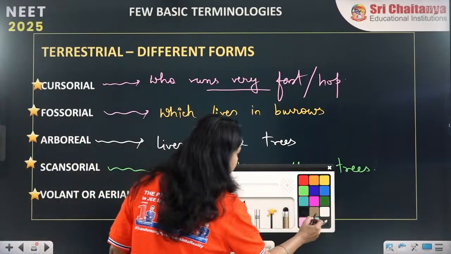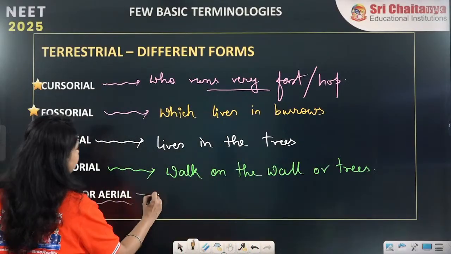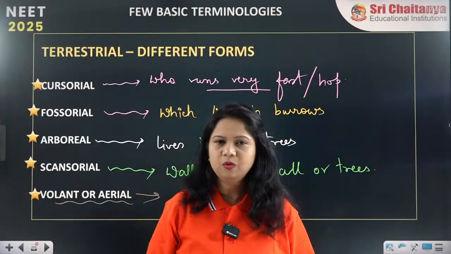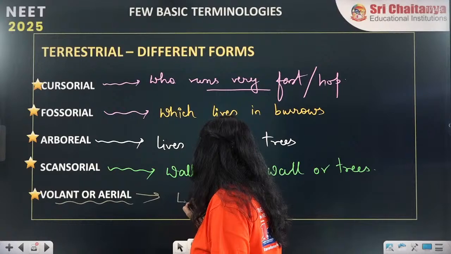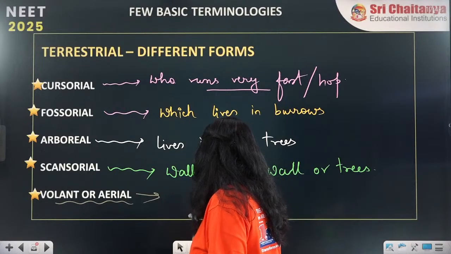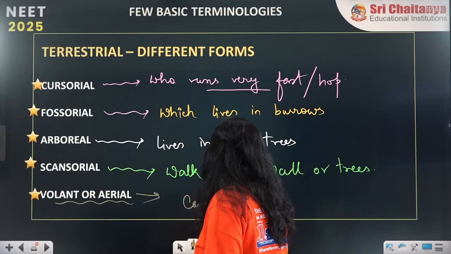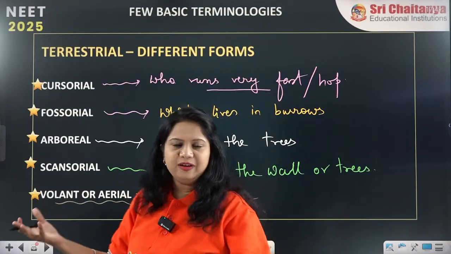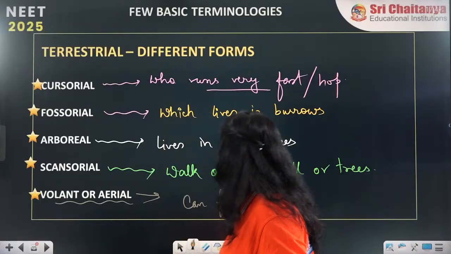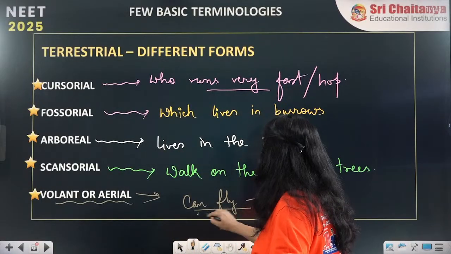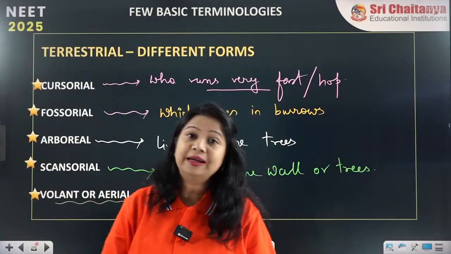And now we are coming to the volant or aerial. Now you all know volant or aerial. Examples: those which fly, which live in air or can fly. The word aerial, wherever we see it, we definitely know what it is. So organisms which can fly are volant or aerial.